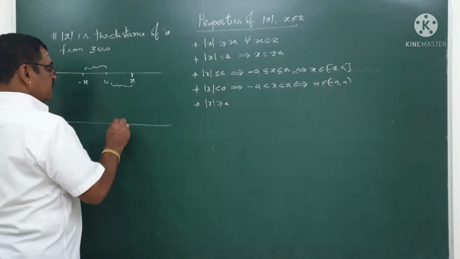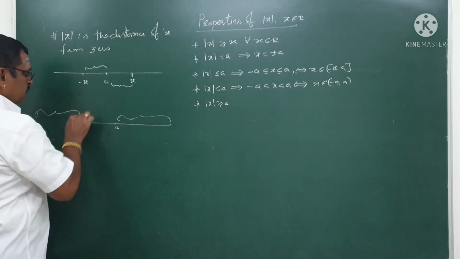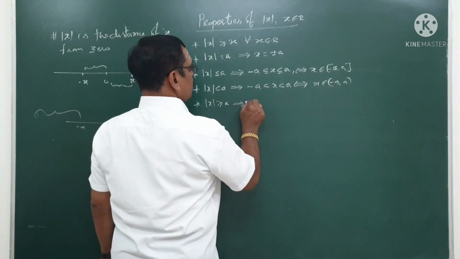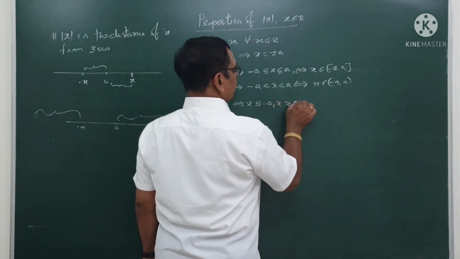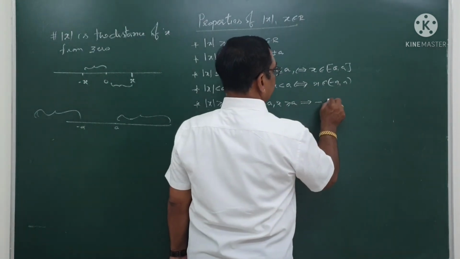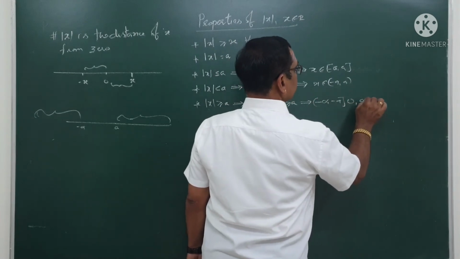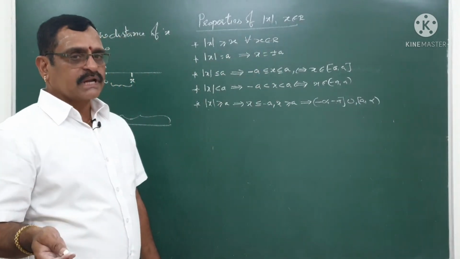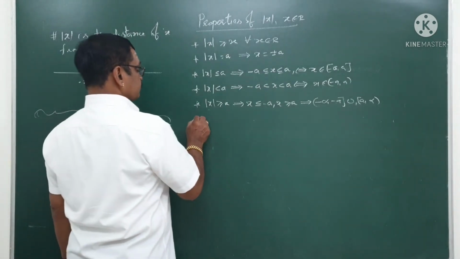My x will be either more than a or less than minus a. So in this case, what happened? This implies here my x is less than or equal to minus a, or x is more than or equal to a. So this is nothing but minus infinity to minus a union a to infinity. I am going to use all these notations in my numerical questions, so you have to learn very carefully. Next one.